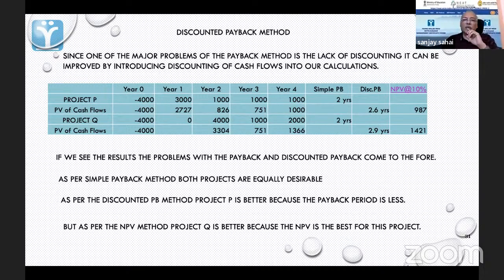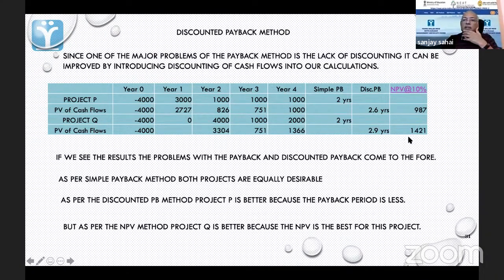That is why you are ending up with something which shows that project Q is better, whereas project P is shown as worse. So what the discounted payback is telling you, Lokesh, is that even in discounted payback, the timing is not fully taken care of.